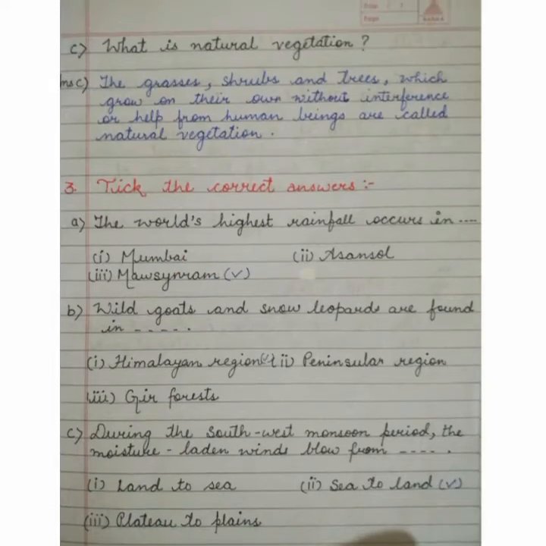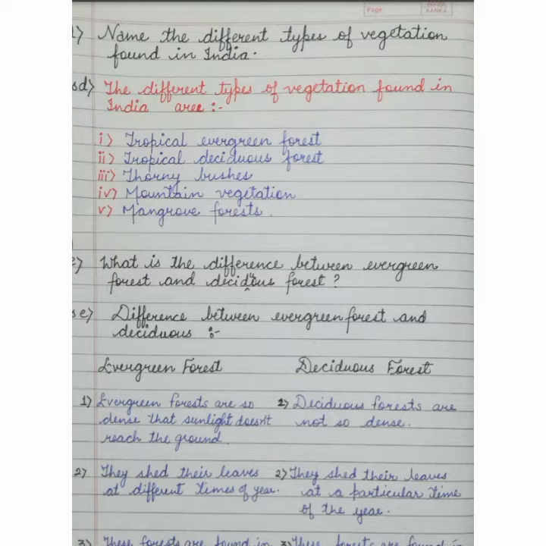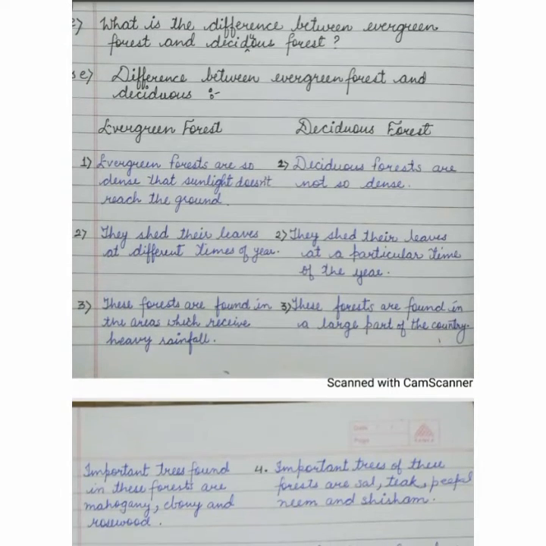So what is natural vegetation? The grasses, shrubs and trees which grow on their own without the interference of or help from human beings are called natural vegetation. Name the different types of vegetation found in India. So the different types of vegetation found in India are tropical evergreen forest, then tropical deciduous forest, thorny bushes, mountain vegetation and mangrove forest.